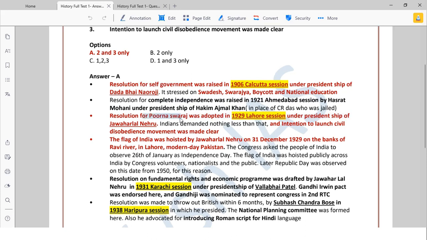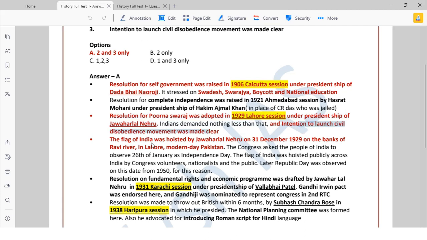The resolution of the Purna Swaraj concept was when? 1929 Lahore session, when Jawaharlal Nehru was there. Every year locations will change, but the president will sometimes remain the same. Now, Indians demanded nothing less than Purna Swaraj, and also the intention to launch the civil disobedience movement was made clear.